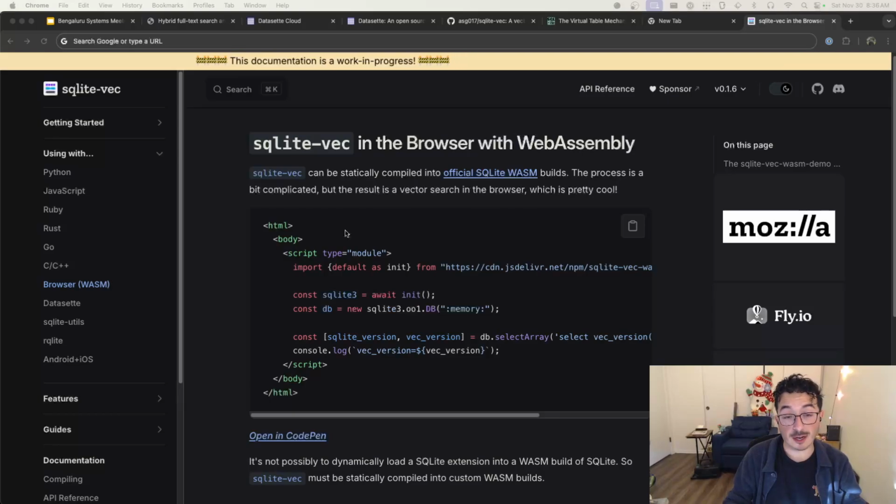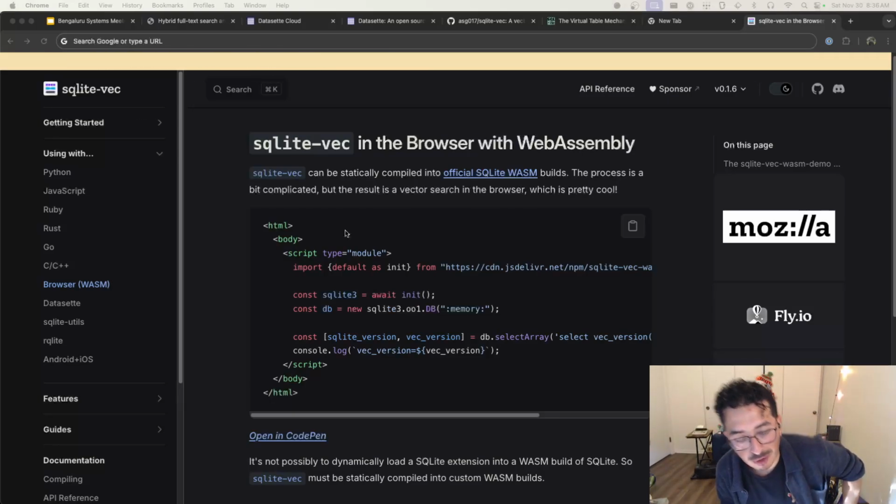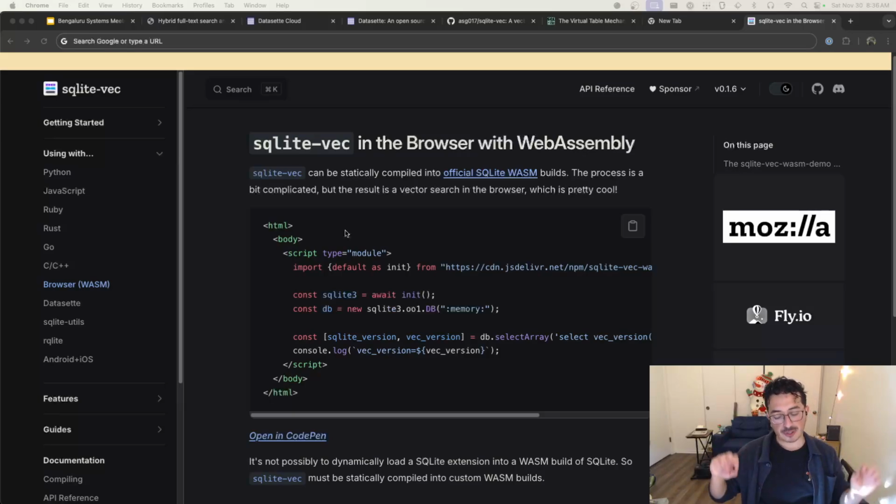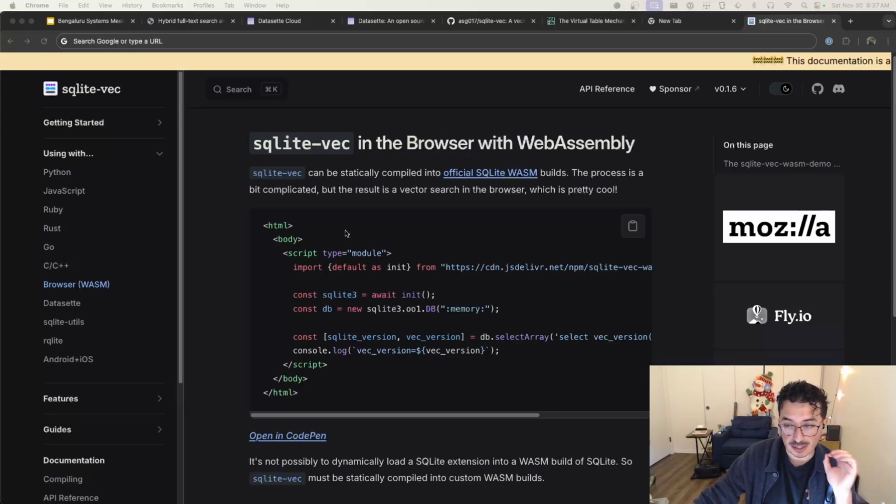So in this case, the WebAssembly version of SQLite-vec that I offer here takes the official SQLite WebAssembly package that they have started to distribute in the last year or so. It takes that same build and statically links SQLite-vec inside of that binary. So it uses the same API as the official SQLite WASM build, mainly to run in the browser, because that's what the official SQLite WASM build is meant for.